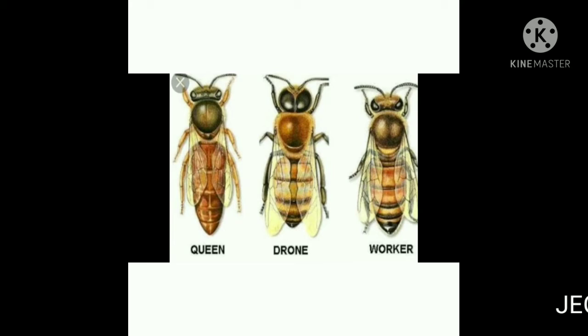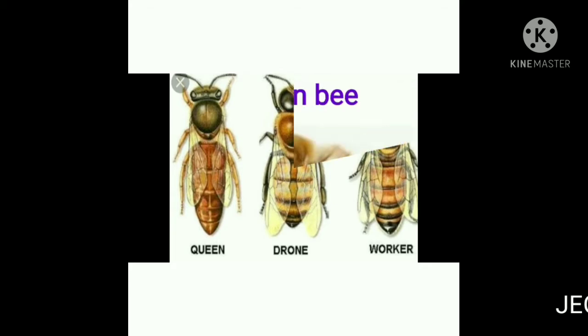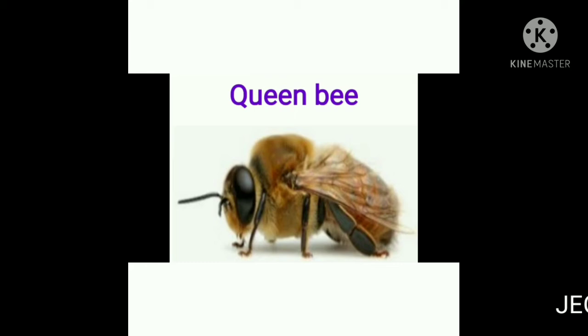Once again, three types of honeybees are found in a colony. They are the queen bee, drone bee and worker bees. The first one, queen bee. The queen is the largest member of the bee colony.